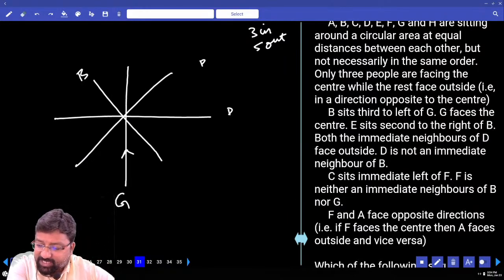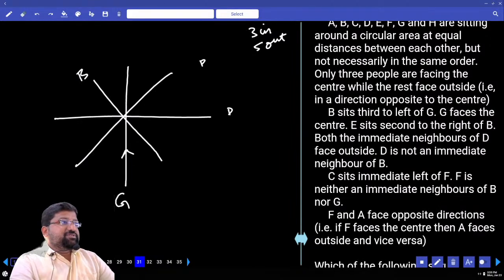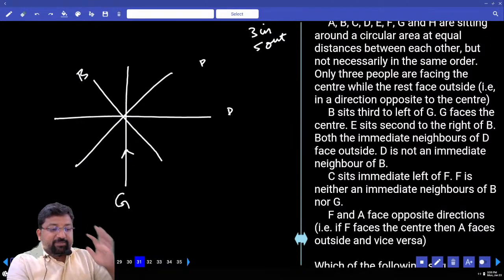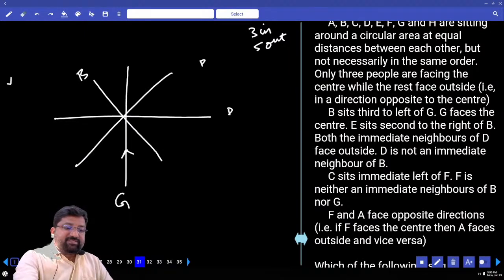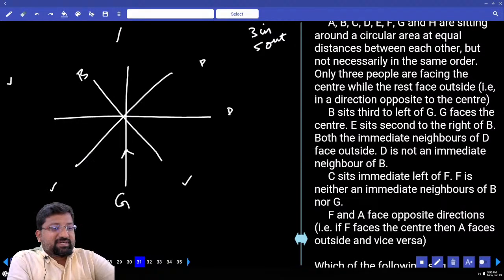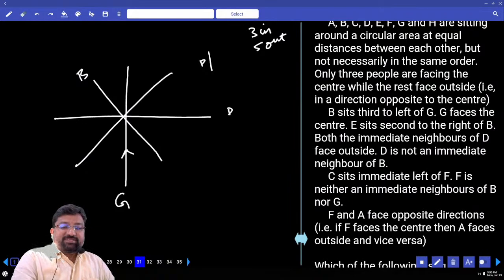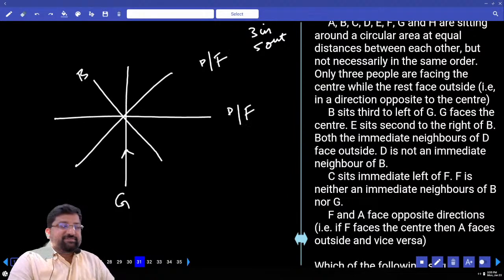C sits to the immediate left of F. F is neither an immediate neighbor of G nor of B. This and this again still. And D and F have how many possibilities? 2 possibilities. This is F or this is F. Right? I need some response.